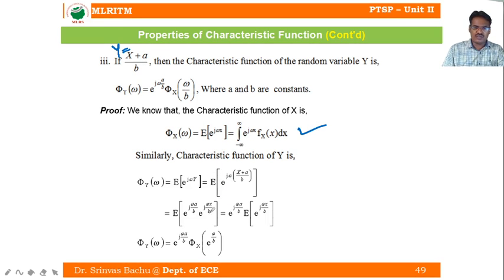Now substitute the y value and expand: e power j omega a by b is a constant, and e power j omega by b into x. So this is the characteristic function of x at omega by b. Hence proved. Clear? Are you able to follow?